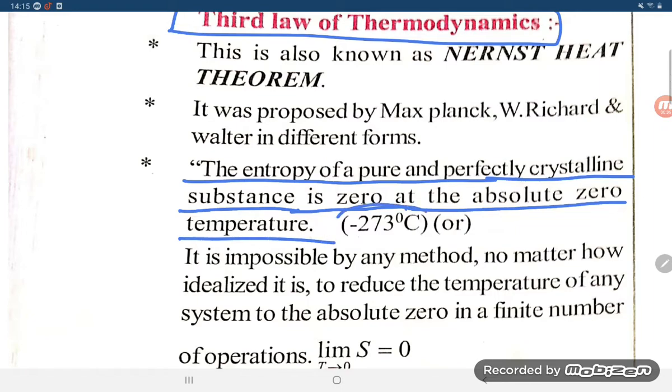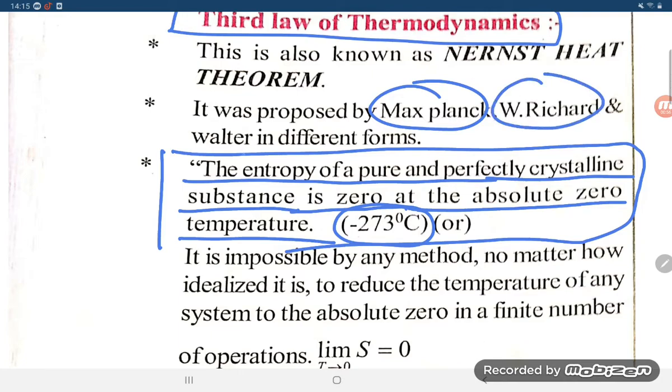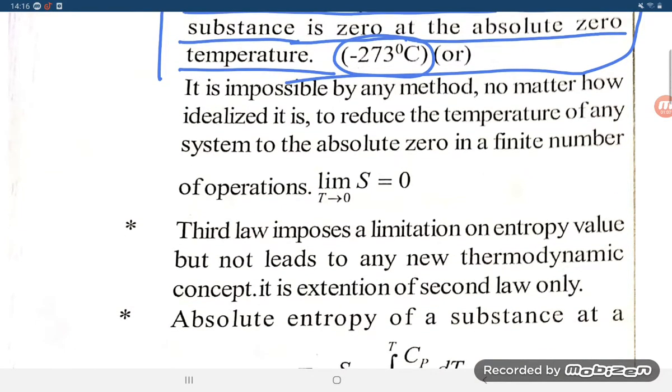Absolute zero temperature means what, students? That is minus 273 degrees Celsius. So at that particular temperature, the absolute temperature, the entropy of a pure and perfectly crystalline substance is zero. Who gave the third law of thermodynamics? It was proposed by Max Planck, and this is also known as the Nernst heat theorem.